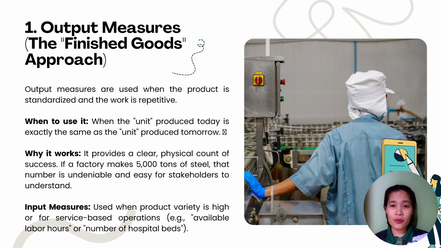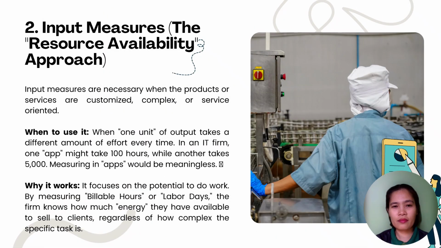We have here number one, output measures, or the finished goods approach. This is best used if the product is standardized and the work is repetitive. We will use it when the unit produced today is exactly the same as the unit produced tomorrow, because it provides a clear physical count of success. Now we use input measures when product variety is high or for service-based operations, like available labor hours or number of hospital beds.